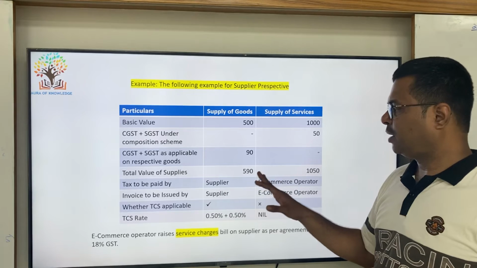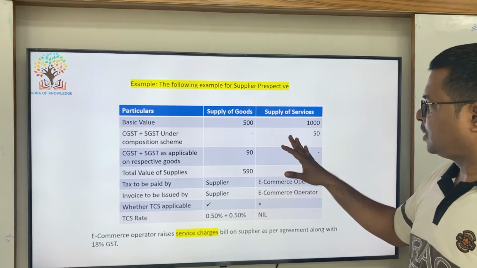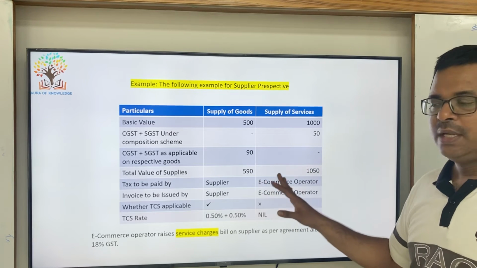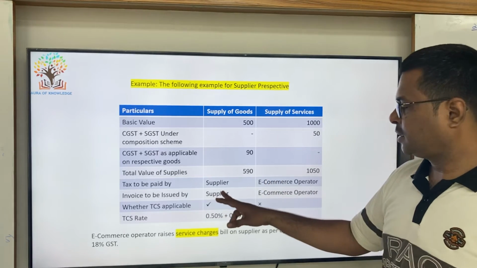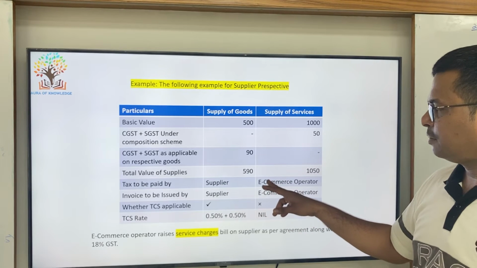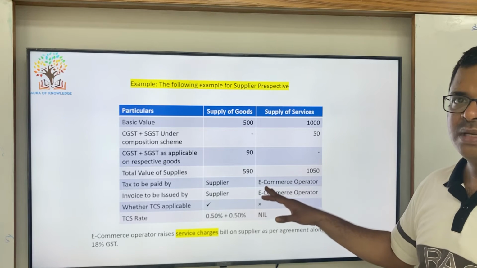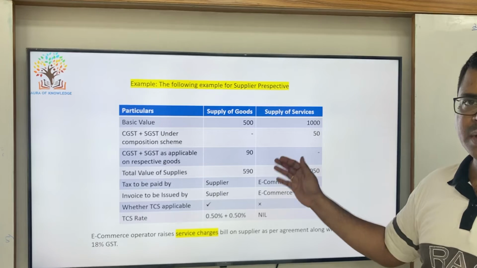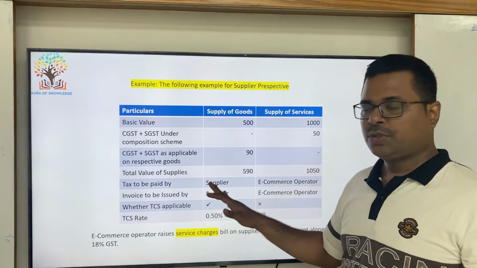But actually, when it happens, the e-commerce operator has to give separate invoices for services and goods. It cannot be mixed up, because here the supplier has to issue the invoice, but in a practical scenario, we will not see the supplier's invoice coming when we receive goods from the e-commerce operator. But the supplier is responsible to issue the tax invoice.